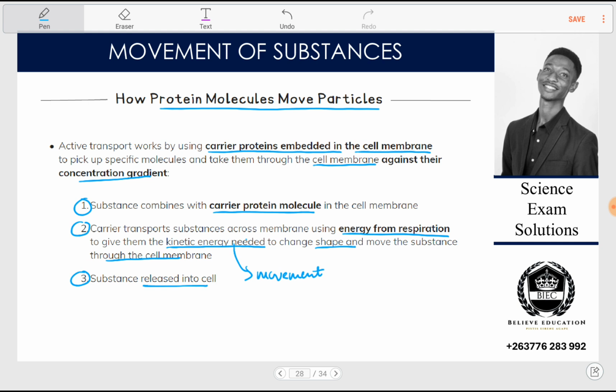To give kinetic energy to change shape and to move the substances. So the kinetic energy is being used by what? By the carrier molecule, such that the carrier molecule changes its shape. By changing shape, it will be a movement of what? The substance through the cell membrane, and the substance is released into the cell, into the inside of the cell.